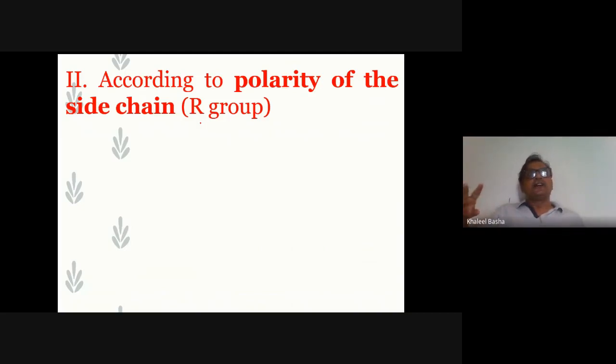The first classification was about which side chains are present, but this one is particularly based upon the polarity of the side chain or R group.